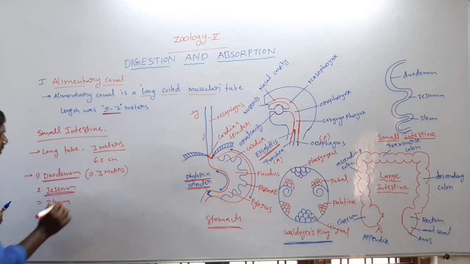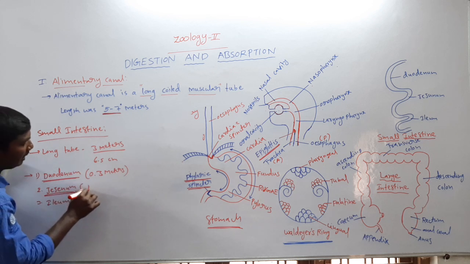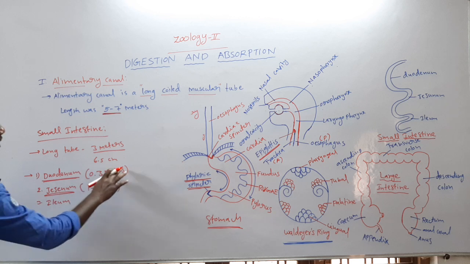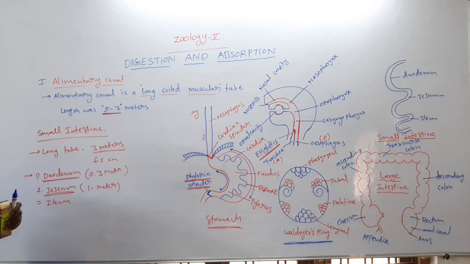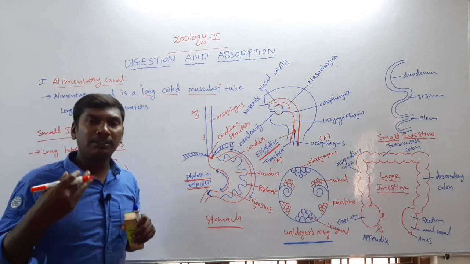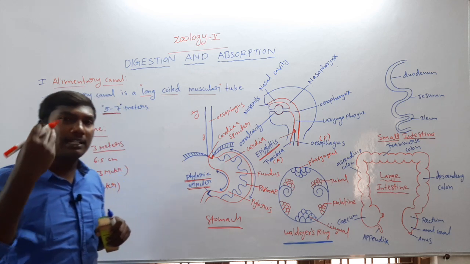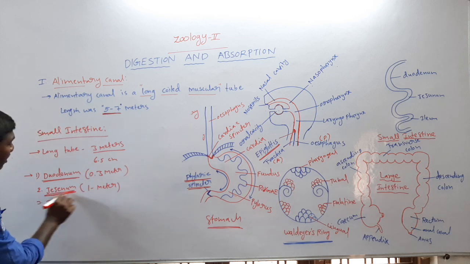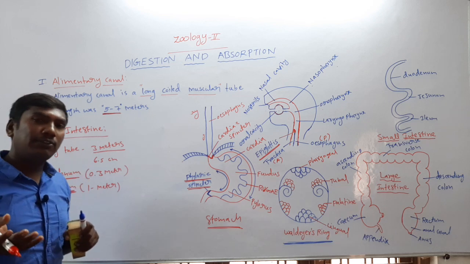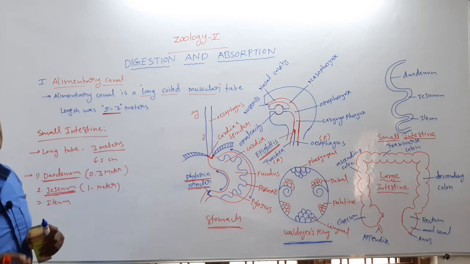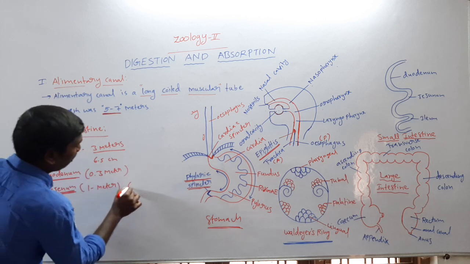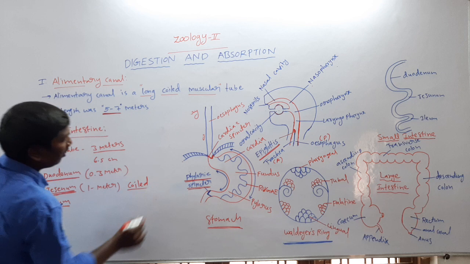Next one, jejunum. The jejunum length is 1 meter. Maximum digestion occurs in the jejunum, and digested food materials are absorbed in the jejunum. Next one, ileum, the last one. The jejunum is a coiled tube.